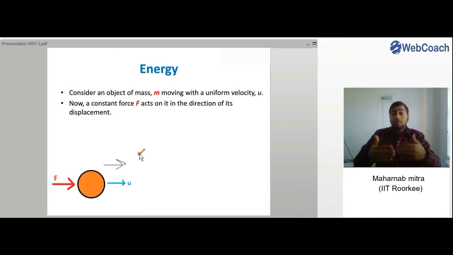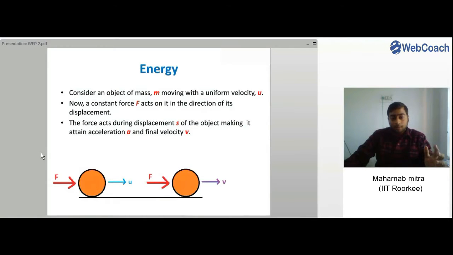The F force is making it move a bit further, and the force acts during the displacement s of the body.